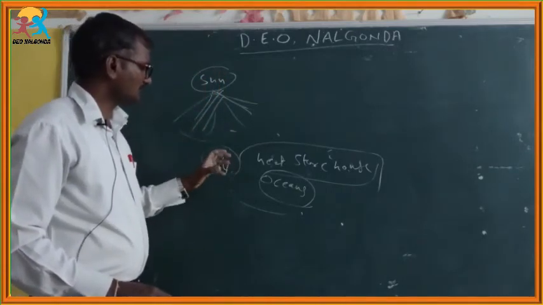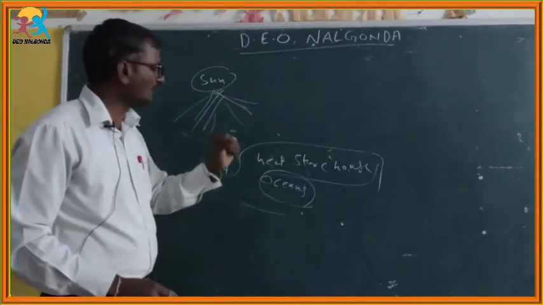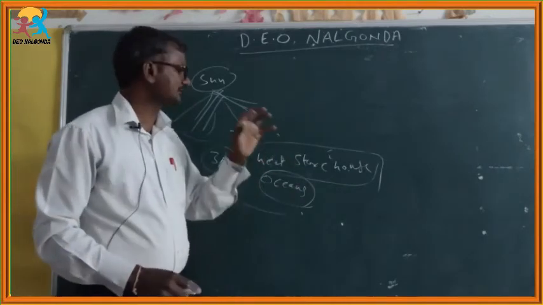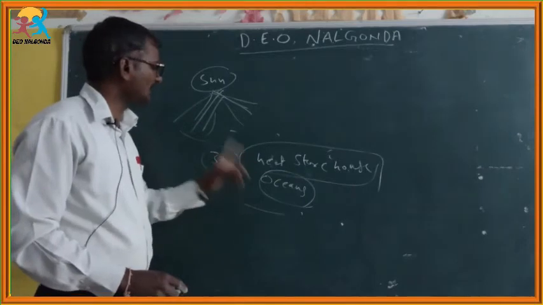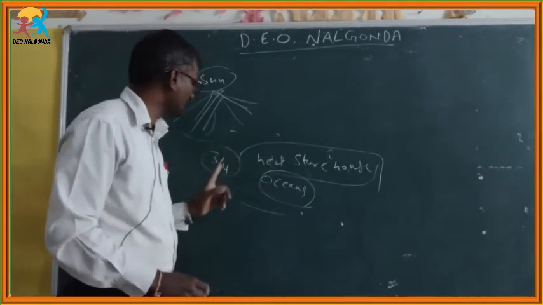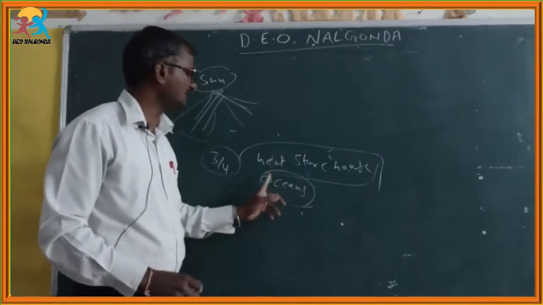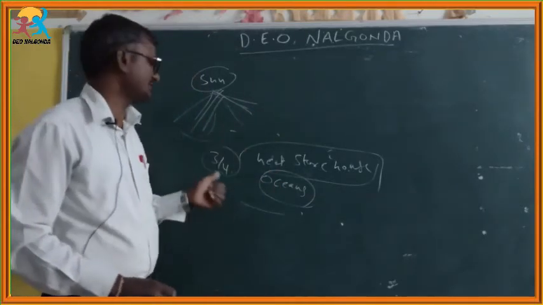They can moderate the climate without much appreciable change in the temperature of the atmosphere. Who is moderating the atmospheric temperature in day-to-day life? Oceans. Oceans moderate the temperature of the atmosphere without much appreciable change.